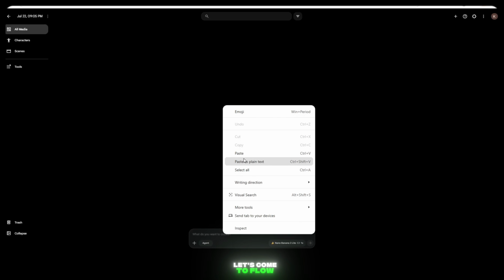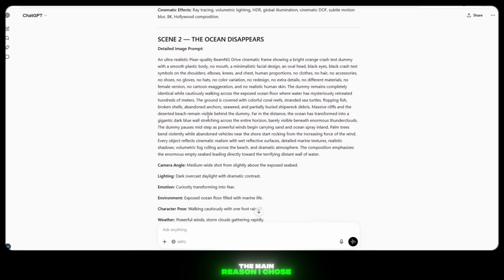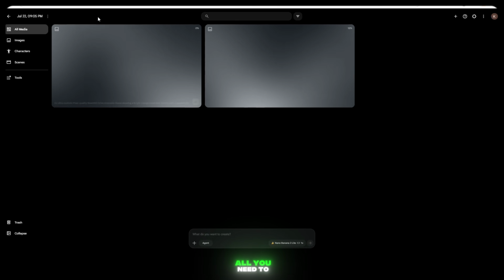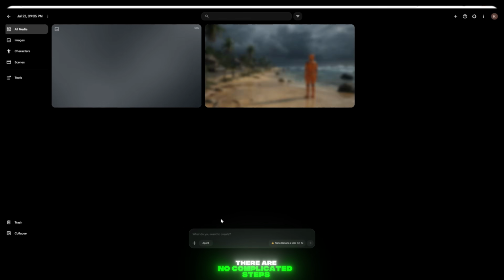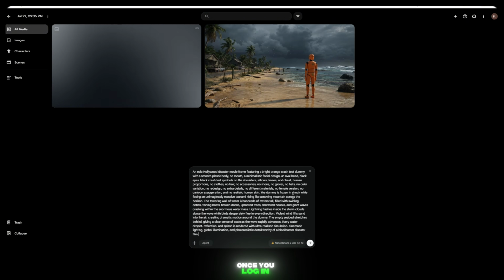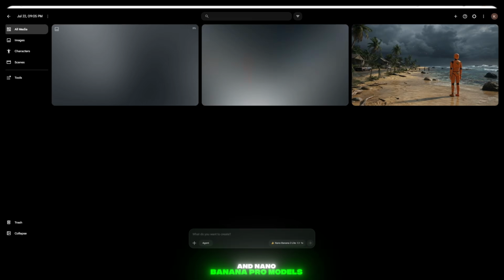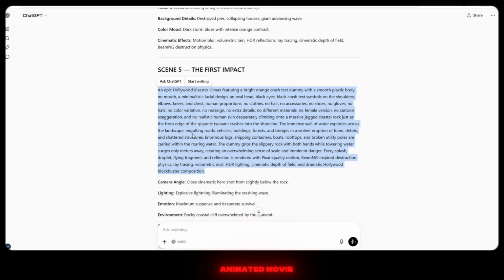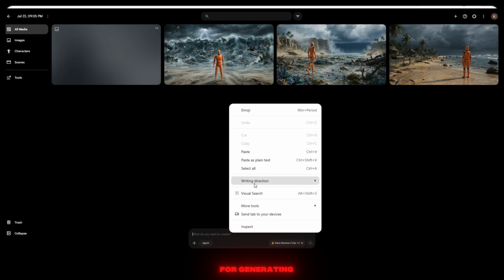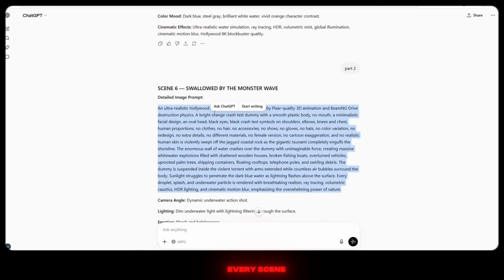Now let's come to Flow AI and understand which tool I used. The main reason I chose this tool is because of its powerful and user-friendly system. All you need to do is log in using your Gmail account. There are no complicated steps at all. Once you log in, you instantly unlock the Nano Banana and Nano Banana Pro models. Since we're creating a consistent 3D character for our animated movie, these models are perfect for generating high-quality images while maintaining the same character throughout every scene.